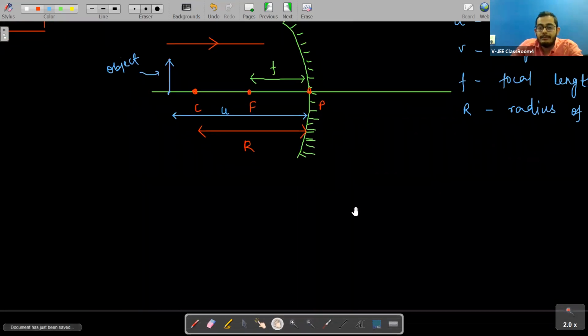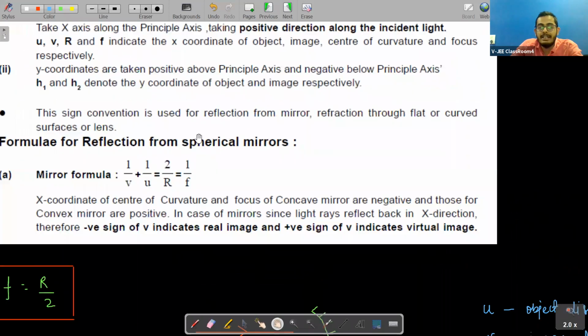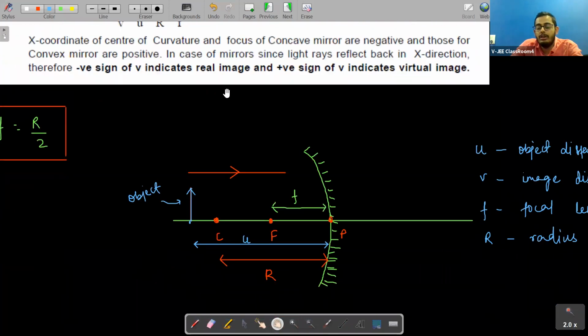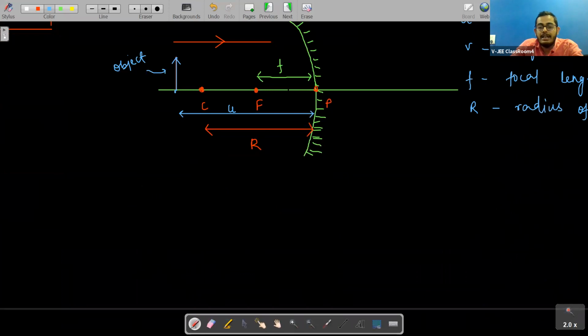See students, everything is written here. I'll just tell you all these things about sign convention. First of all, we say that all distances are measured from the pole. That is why I have written this as focal length. All the distances I have measured from where, students? From the pole. So all distances are measured from the pole. This is the first point.